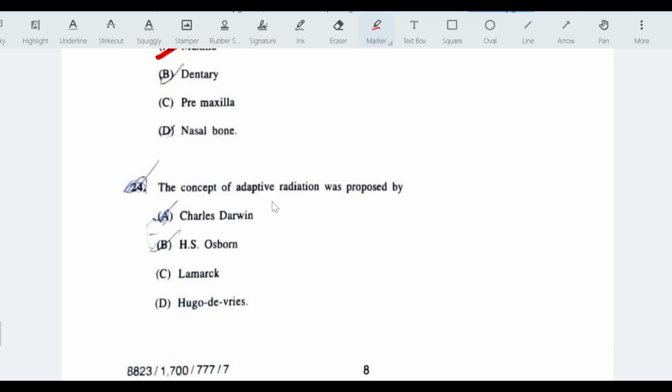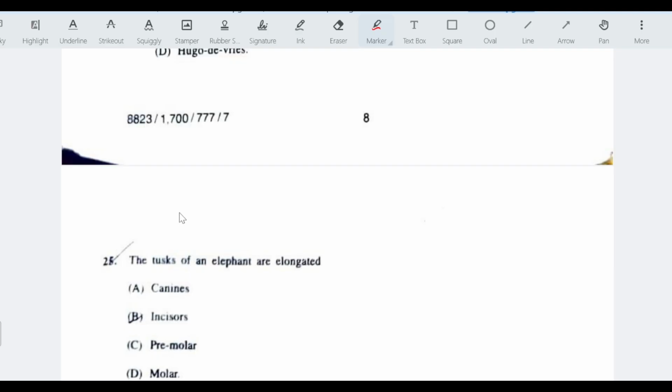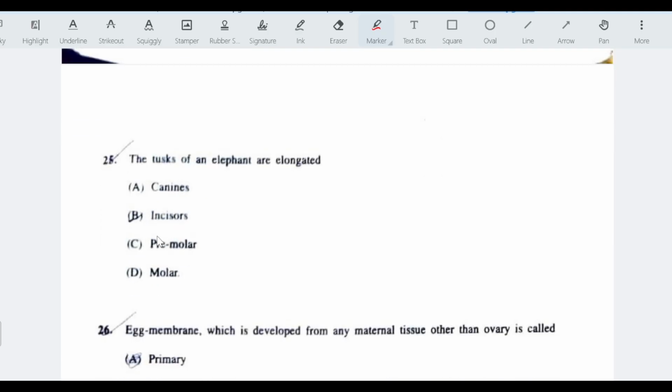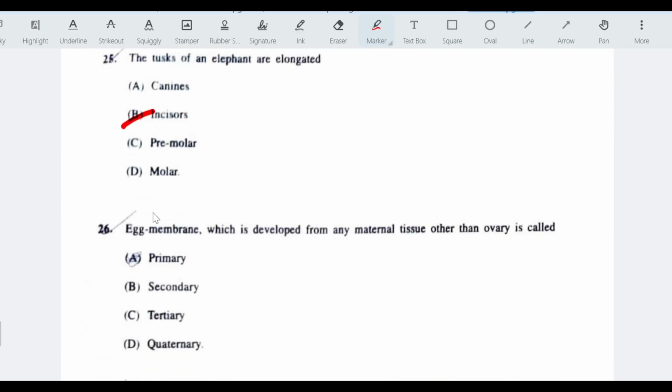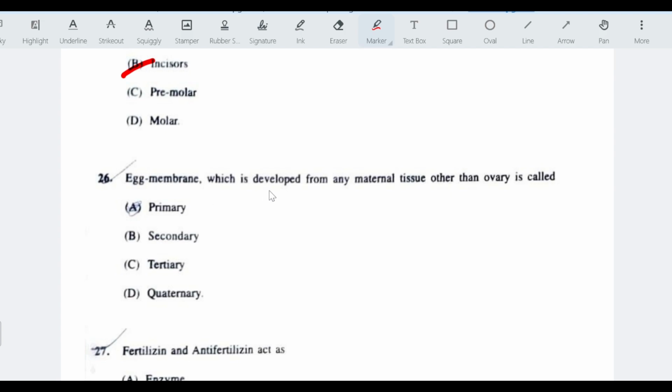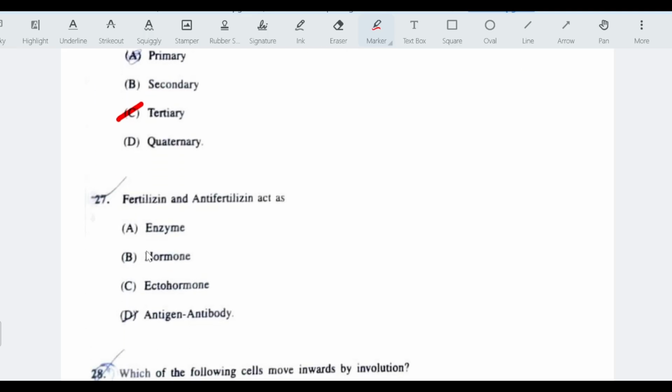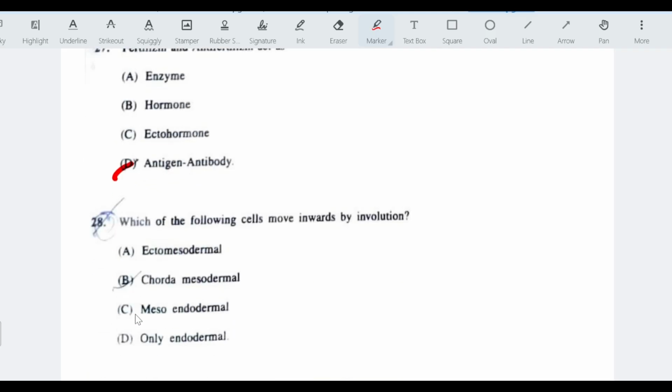The concept of adaptive radiation was proposed by Charles Darwin. The tusks of an elephant are elongated incisor teeth. Egg membranes, which are developed from any maternal tissue other than ovary, are called tertiary egg membranes. Fertilizin and anti-fertilizin act as antigen and antibody.